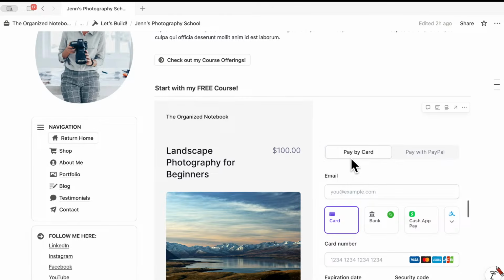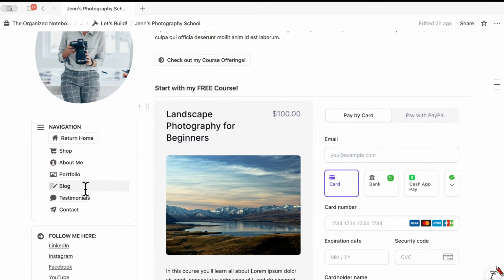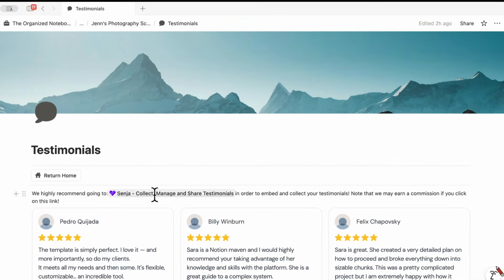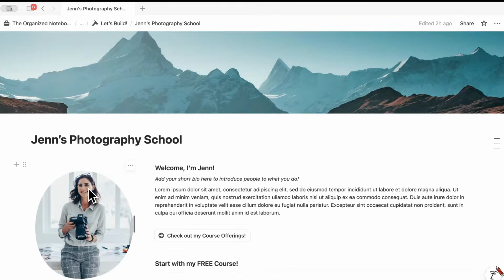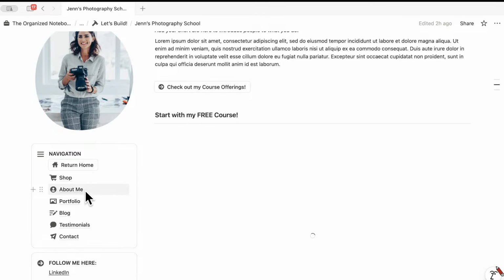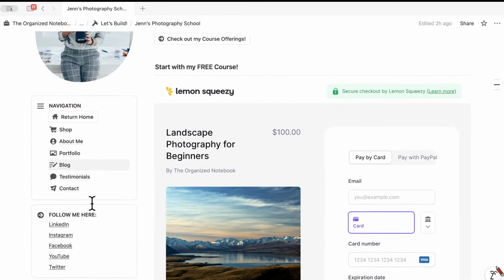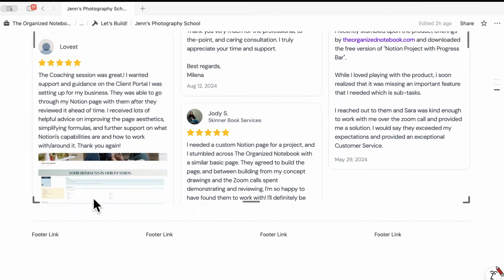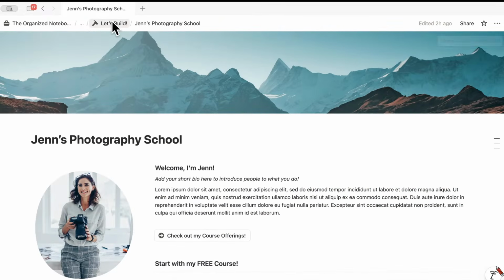And the other thing I wanted to showcase is, for example, you can also add testimonials like this as well. So there's a lot of third-party things that you can embed that would allow you to do a little bit more than what's natively available inside of Notion. So those would be things that I would recommend checking out.